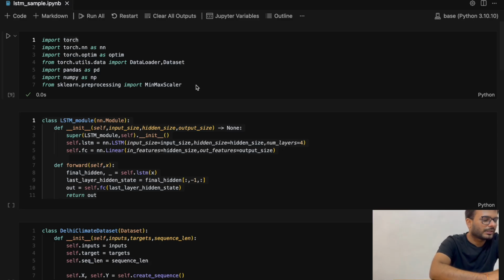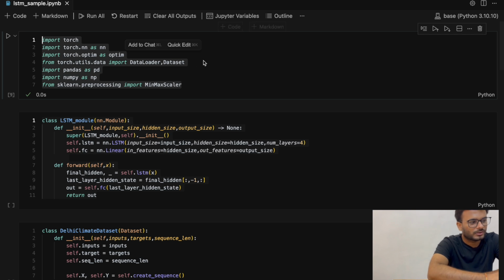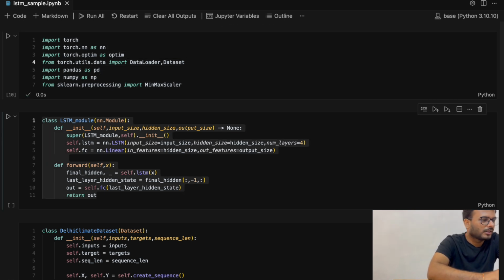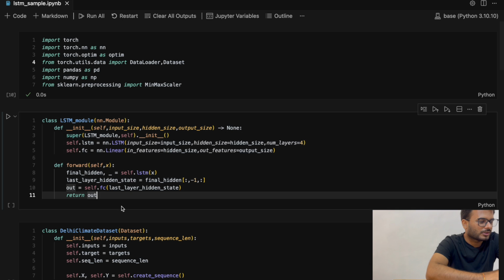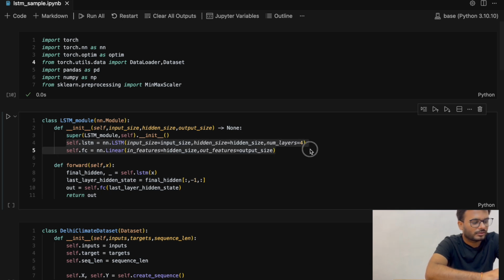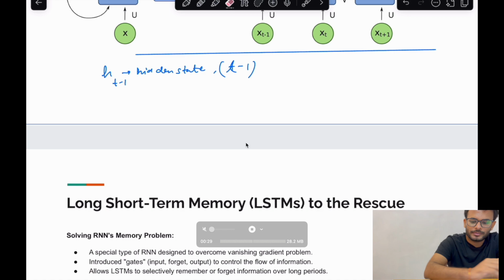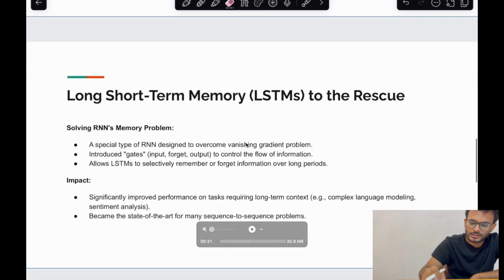This is a pretty simple one. We have a torch module, and we'll just simply import it. Then we have this LSTM module. The LSTM module will have an LSTM cell, and then we'll have a forward layer. Then there is the number of layers. The number of layers defines how many times you want this particular layer to go on. So this is again a hyperparameter. The hidden size will also be a hyperparameter.